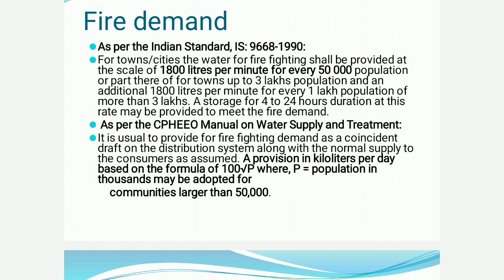And the CPHEEO manual gives a simple formula, which is 100 into square root of P, where we have to substitute P in thousands. That is, if the population is 1 lakh, which is 1 and 5 zeros, that is 100,000 population, we substitute 100 into square root of 100.